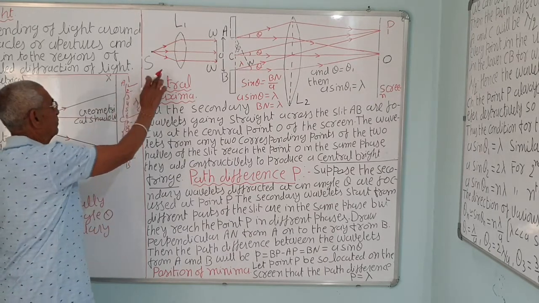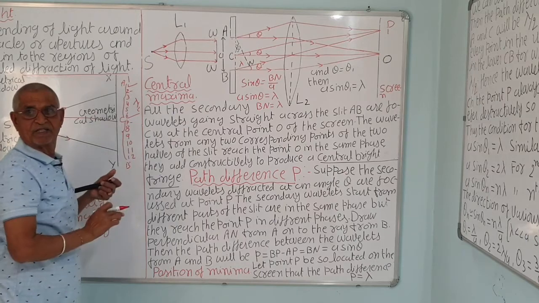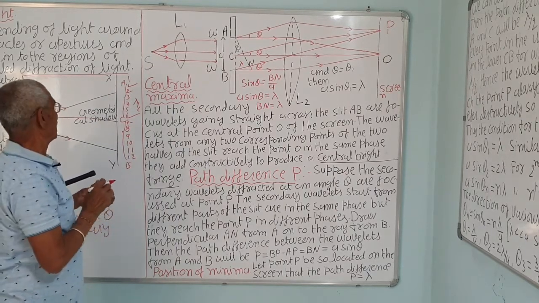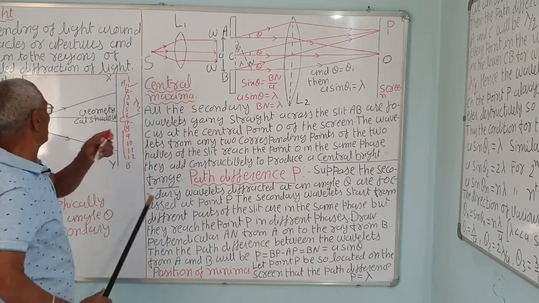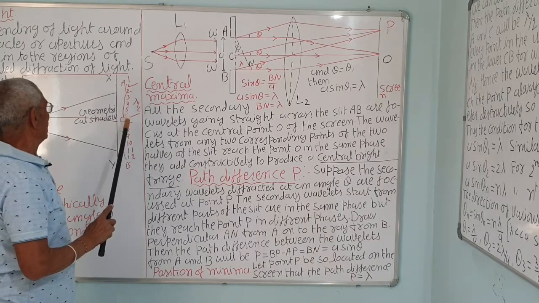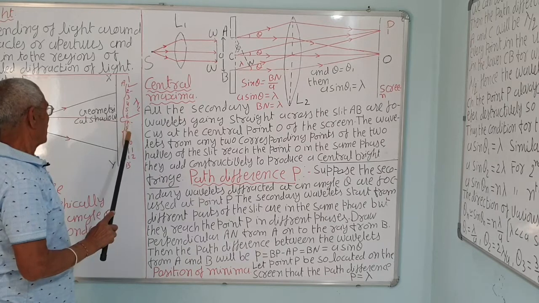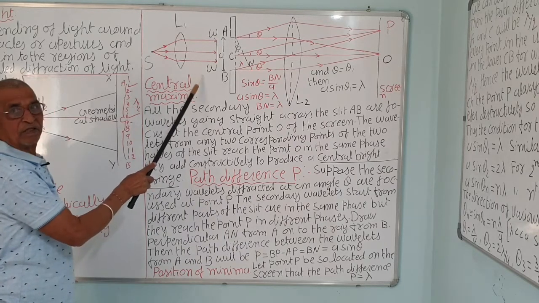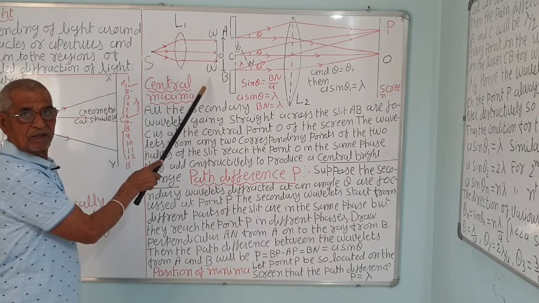So they will be out of phase when they reach P. For rays originating from A and 7, or 1 and 7, the path difference will be lambda by 2 when they reach P, correct.